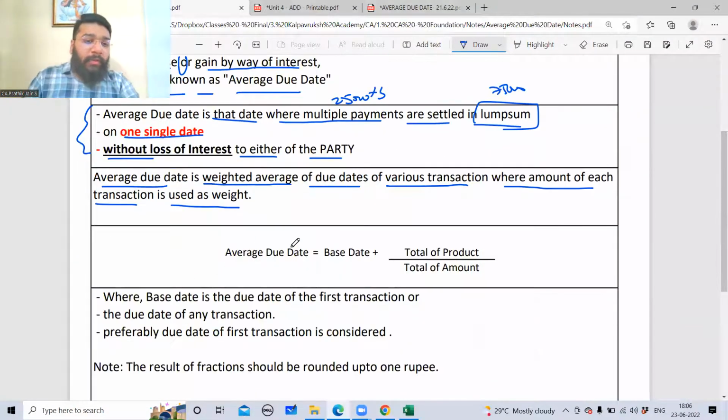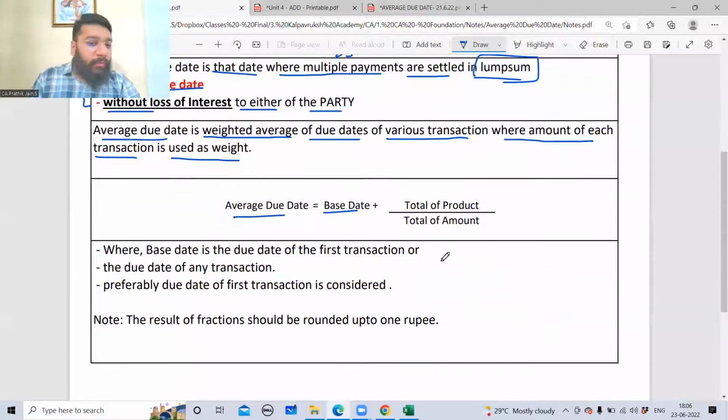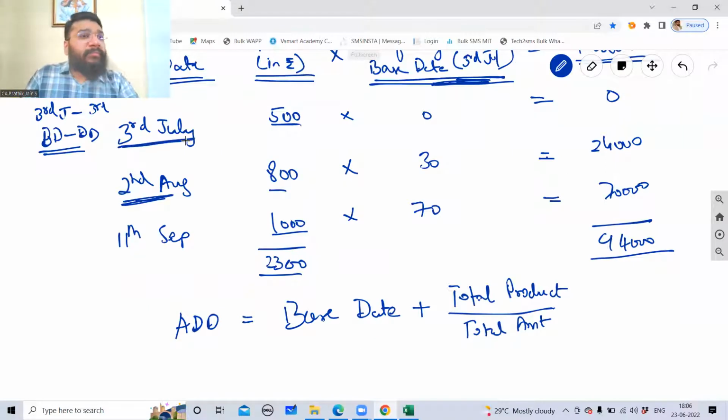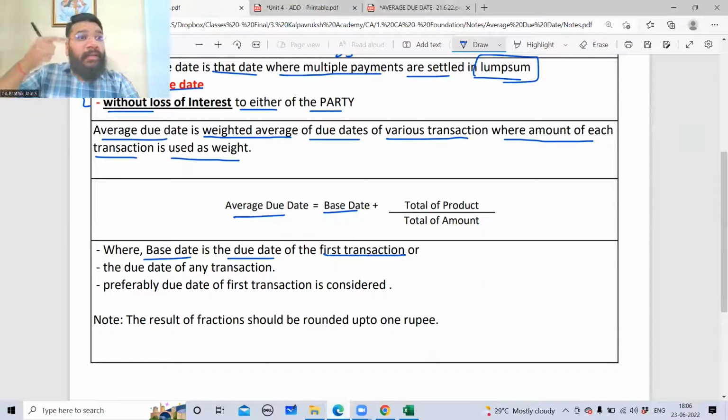So the formula to calculate the average due date is base date plus total of the product divided by total of amount. Whereas what is base date? It is the due date of the first transaction. Can I say this is the first transaction's due date? 3rd July is the first transaction, and the first transaction due date is 3rd July. Transaction date is something else. This is the due date. This is coming after adding the term period and 3 grace days to the transaction date. So base date is the due date of the first transaction.